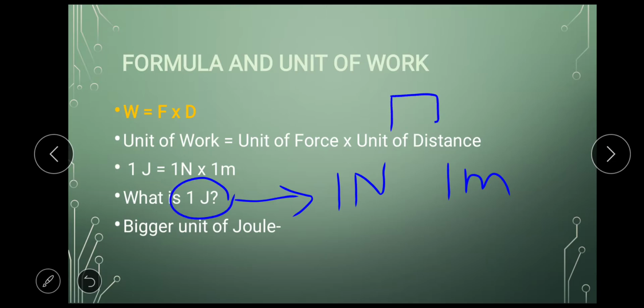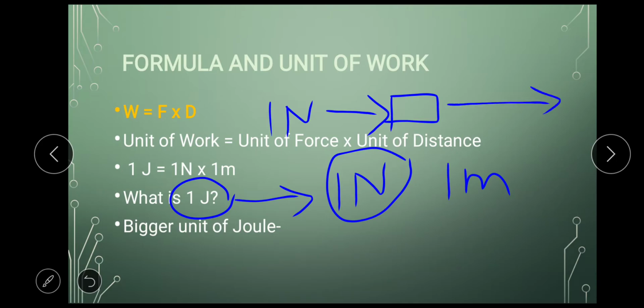Okay, for example, there is a box. If I am applying a force on the box, and how much force am I applying? I am applying 1 Newton force. Okay, 1 Newton of force is applied and the box moves by 1 meter. Then I say that how much work is done? 1 joule of work is done.